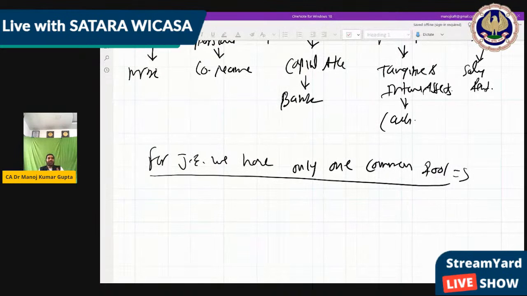Like for example, suppose you purchase a mobile. What you receive is the mobile, so mobile will be debit. What you paid, suppose cash, so cash will be credit. So whatever you receive will be debit, and whatever you paid will be credit. This is the simple rule for accounting of journal entry.